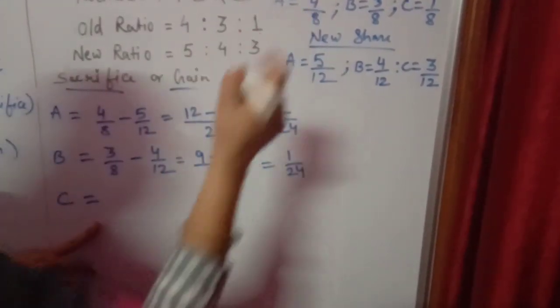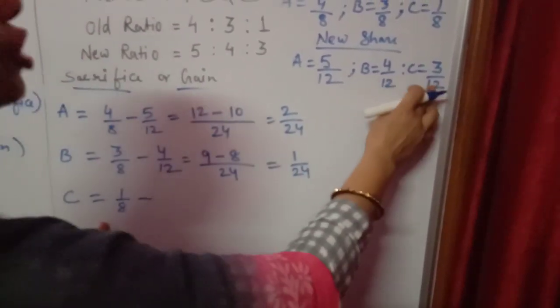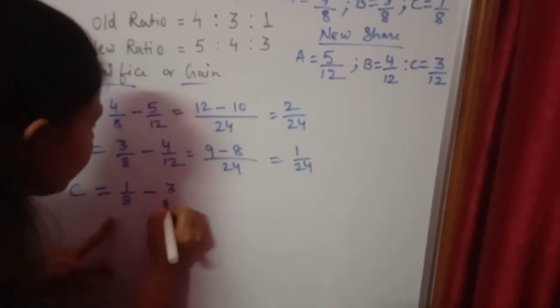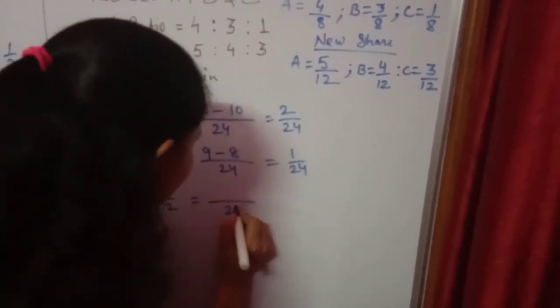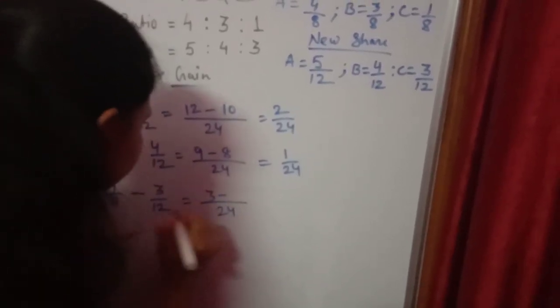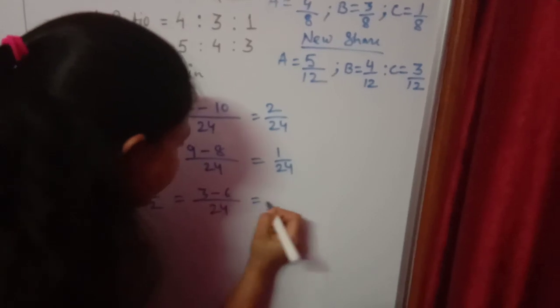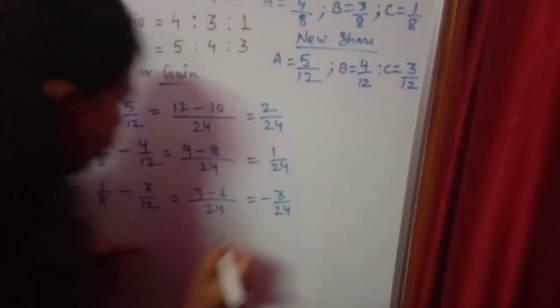Next, the last partner, that is C. C's old share is 1/8 minus his new share 3/12. With LCM 24, 3 minus 6, so here we are getting a negative answer, minus 3/24. What does it mean?